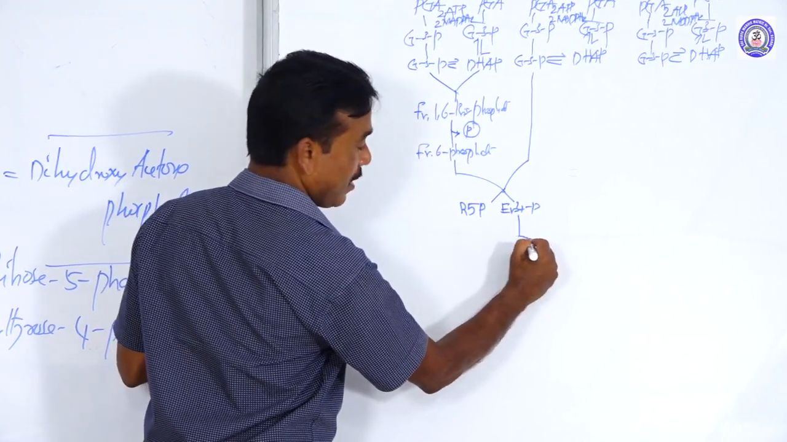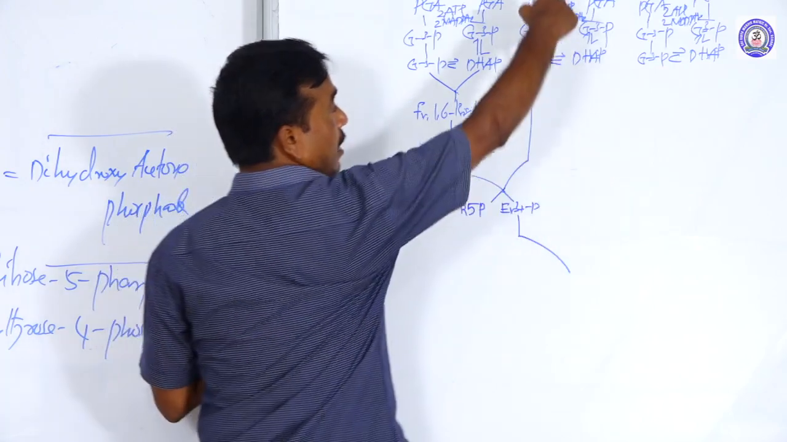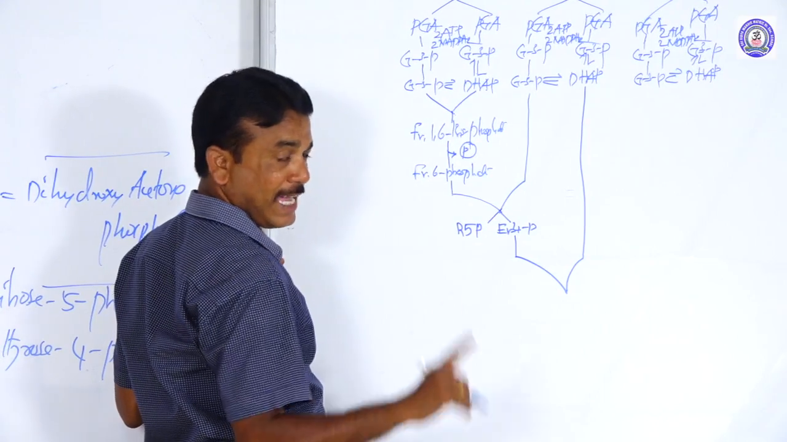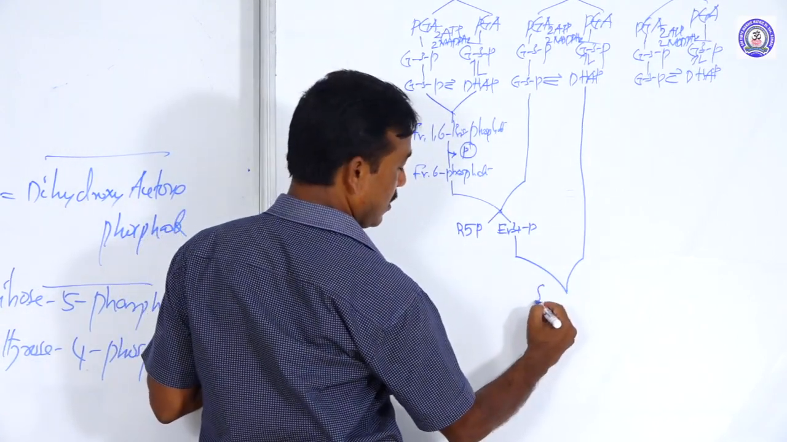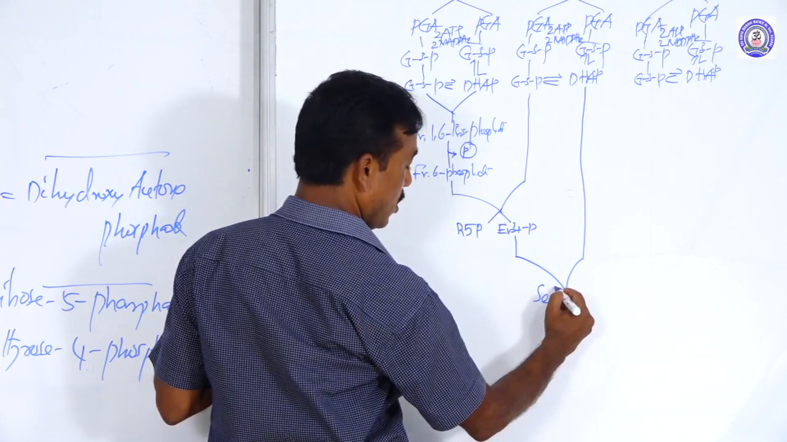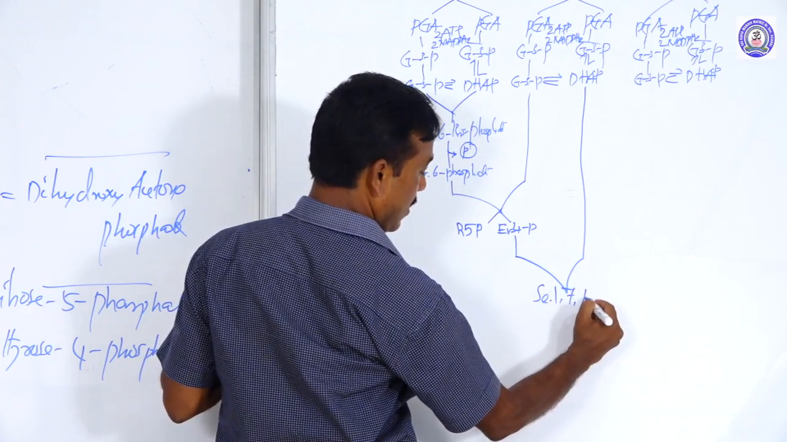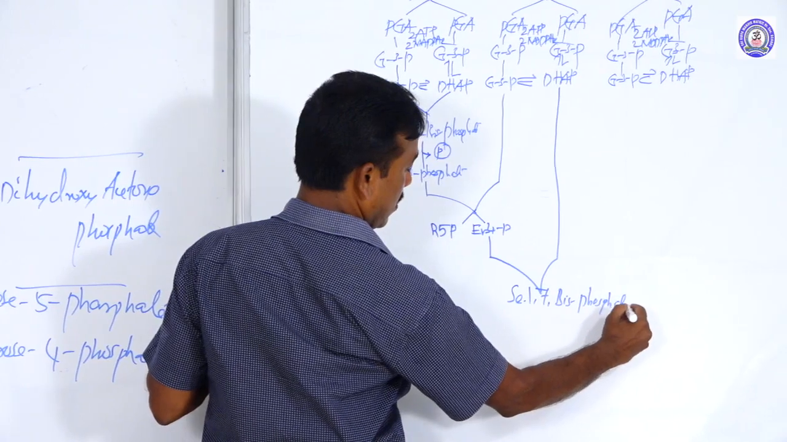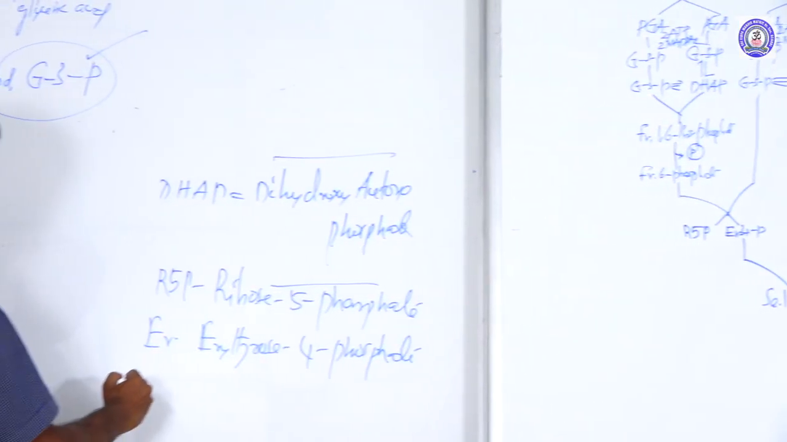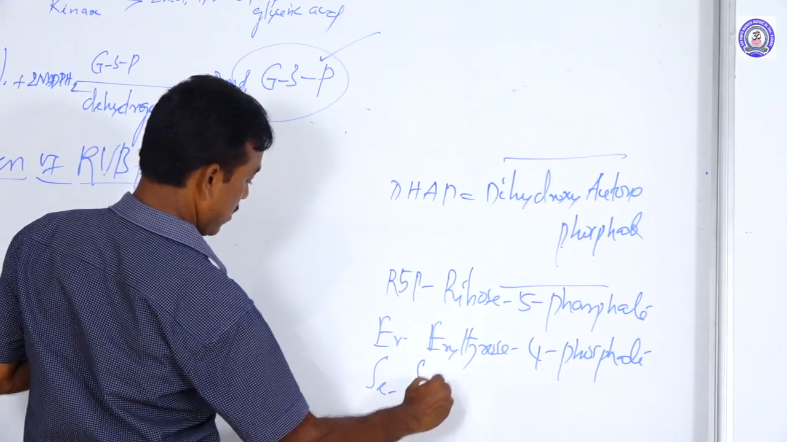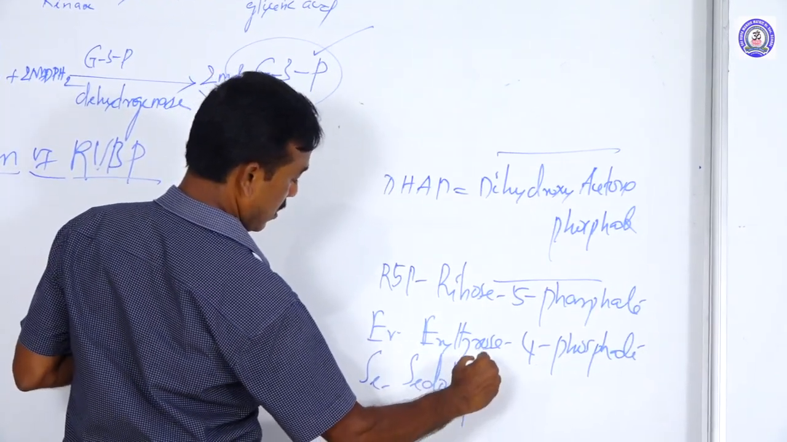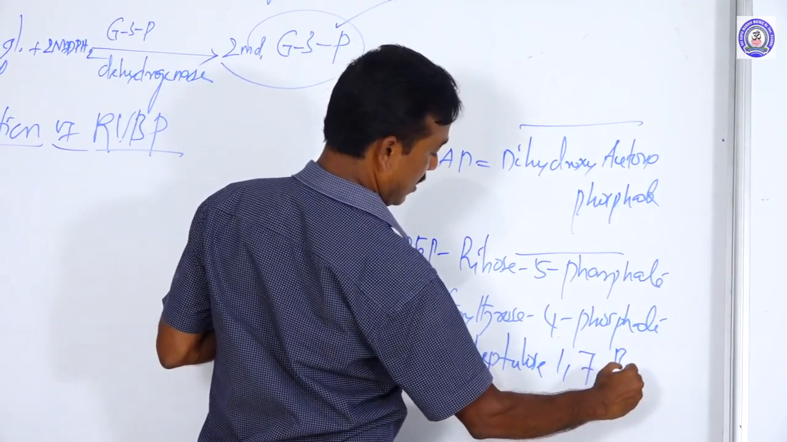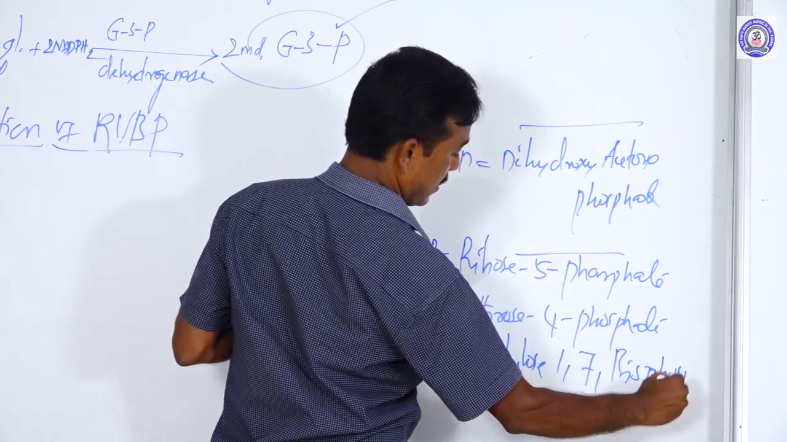Erythrose 4-phosphate combines with the carbon fixation of dihydroxyacetone phosphate, and they produce only one product, called sedoheptulose 1,7 bisphosphate. What do you call it? Sedoheptulose 1,7 bisphosphate.